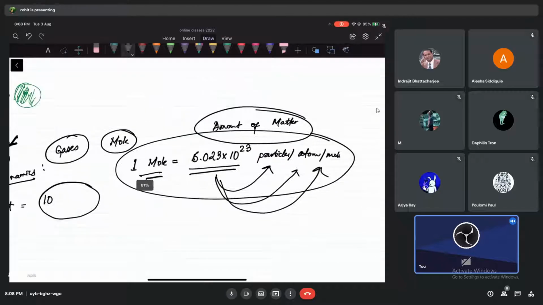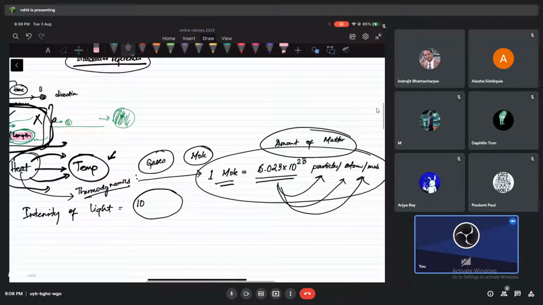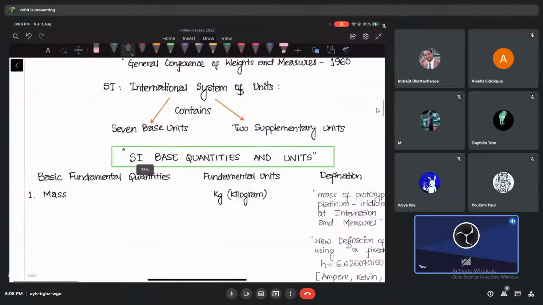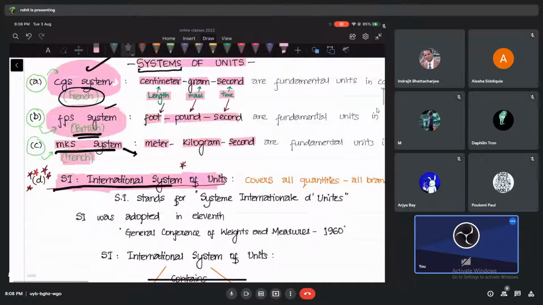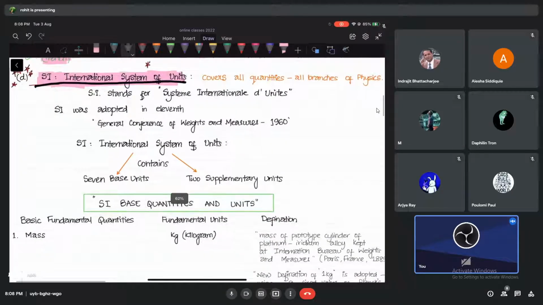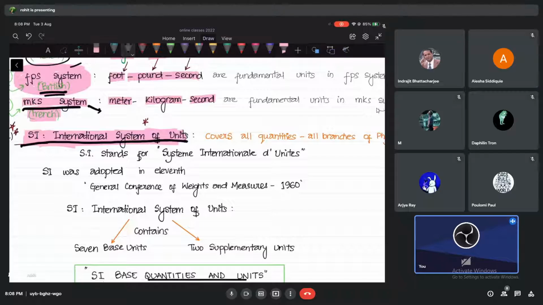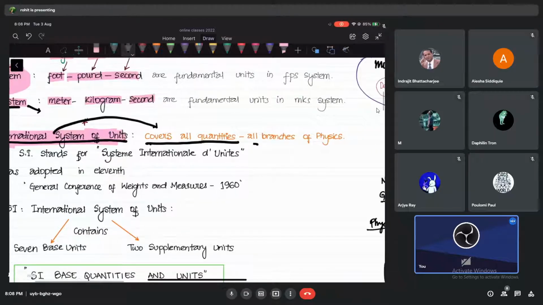So actually we need this in thermodynamics, we need in many other things. But my point is this, guys, see. Obviously I don't have enough quantities here in these systems, okay. But your SI system comes with more quantities, more fundamental quantities, and there are 7 of them, okay. That is what we are going to discuss right now, see. So I'll not talk about that, but idea is International System of Unit has or covers all quantities like for all branches of physics. Now these are good enough for us. We don't need more than this. That's the best part of it, okay.